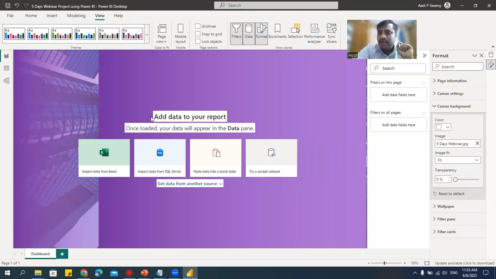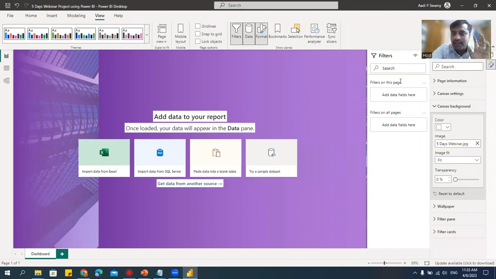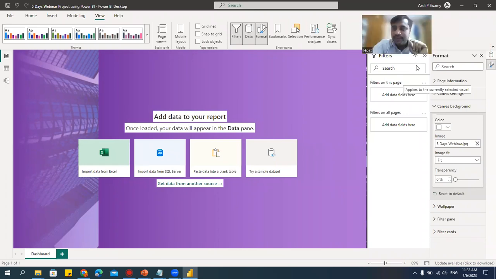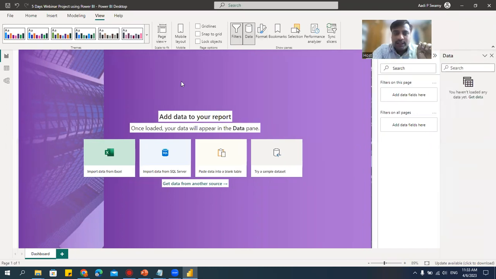Done. Next is the layout. I still have not taken the data. We'll take the data later. I have planned already with the project, okay? Otherwise, you have to plan the design. Now, let's say I want to add one layout here. My layout should include, say, some 3 charts on top, then 2 line charts, and a chart that is the table and a map. This is what I want. On top, I need some cards, that is summarized reports.